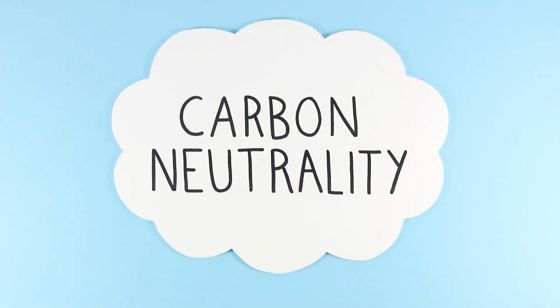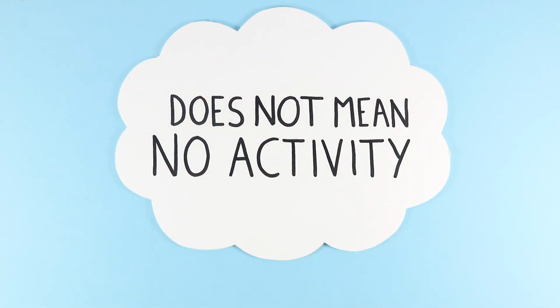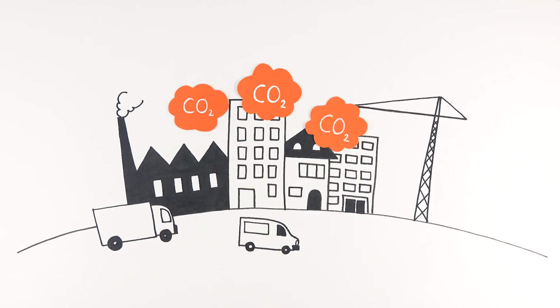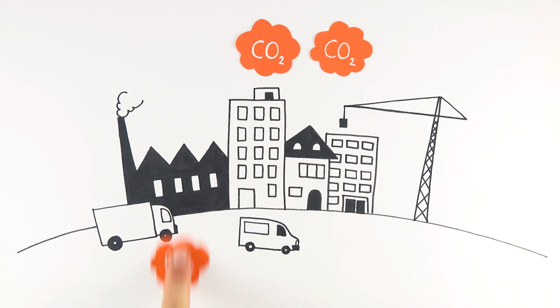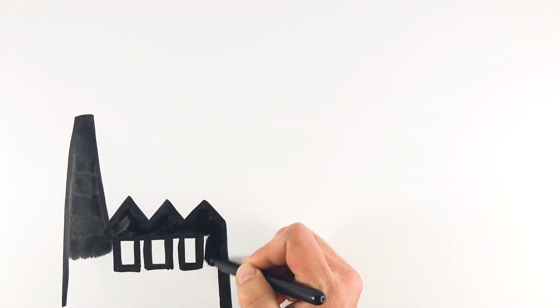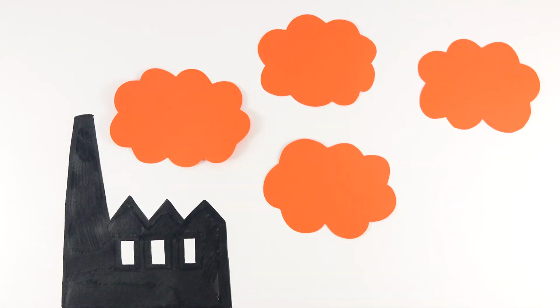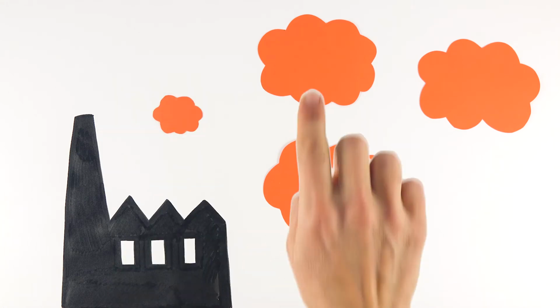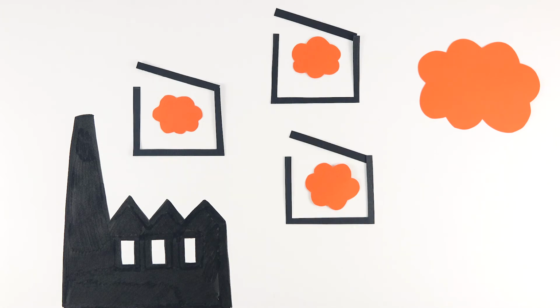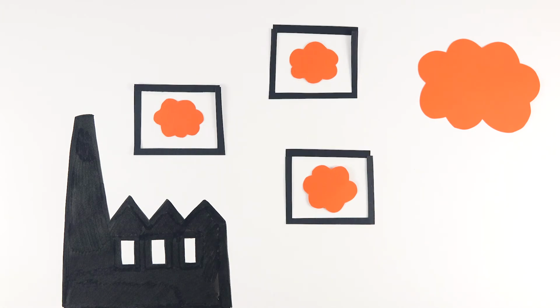What is carbon neutrality? It doesn't mean that they will stop all carbon emissions. It means that they commit to remove as much carbon from the environment as they emit into it. Carbon neutrality is achieved following two key steps. First, decreasing emissions as much as technically and economically possible. Second, capturing and sequestering the remaining emissions.